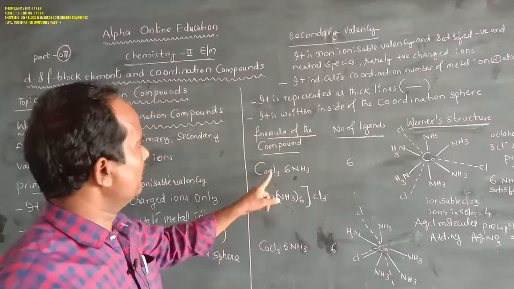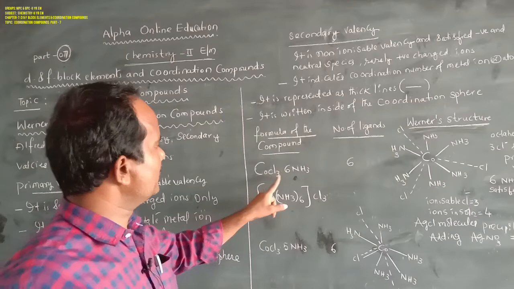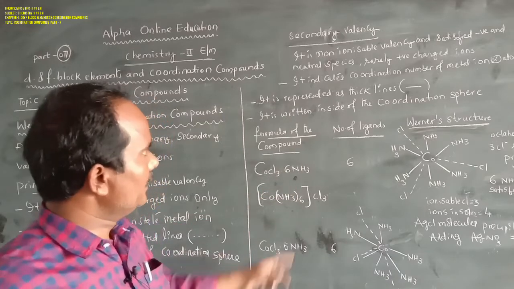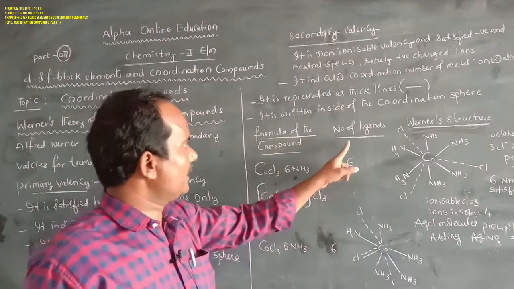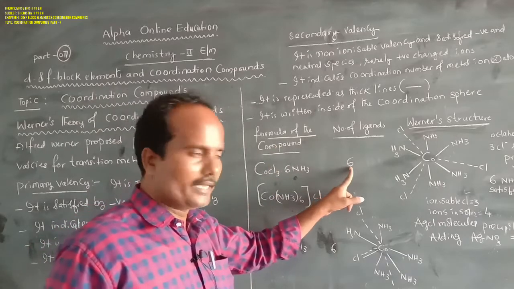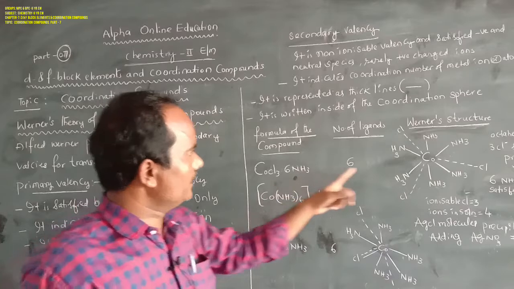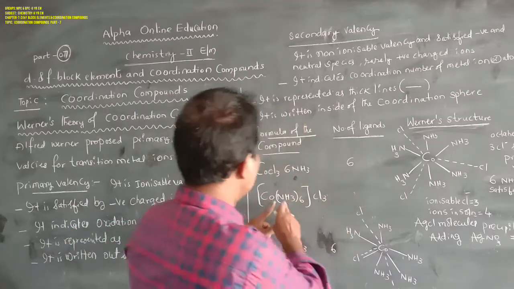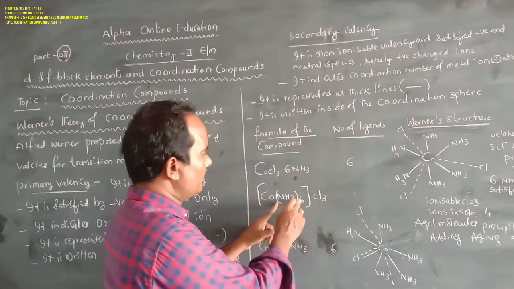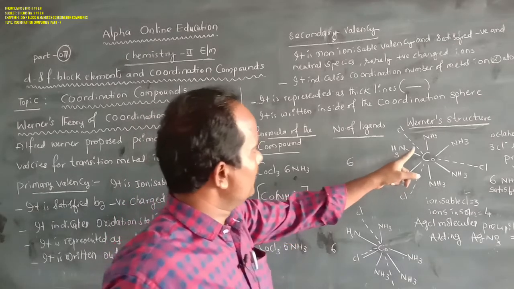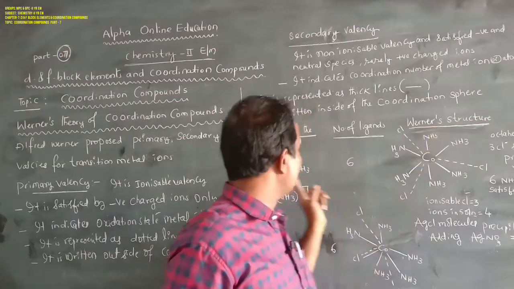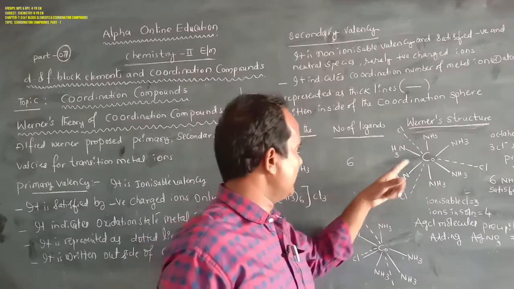Next one, let's see CoCl3·6NH3. In this compound, the ligands are 6. What do the ligands mean here? These are the NH3 molecules, which can be written as 6. Then let's see the Werner's structure of CoCl3·6NH3.